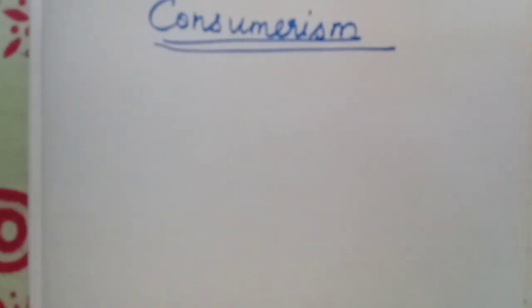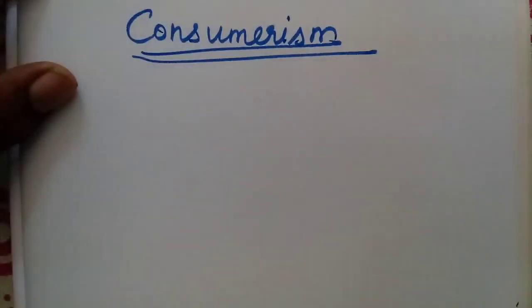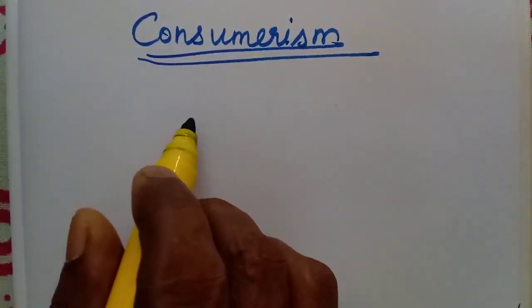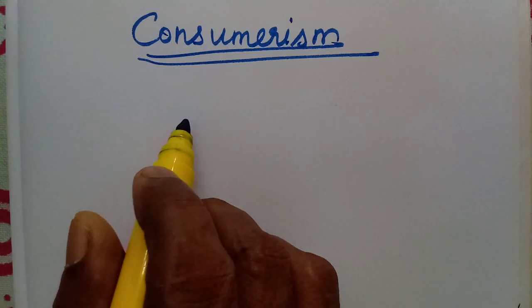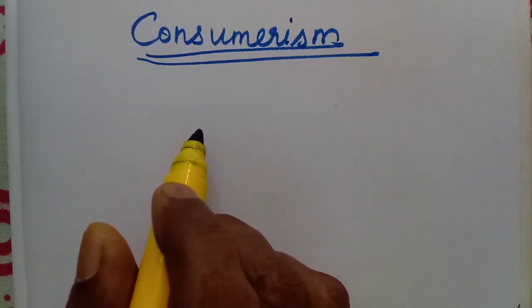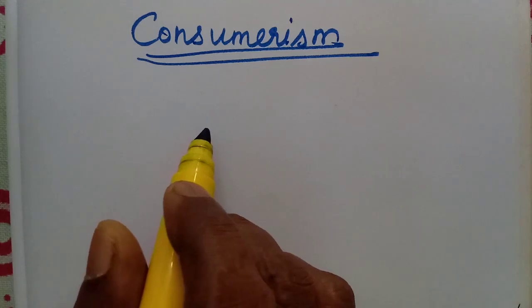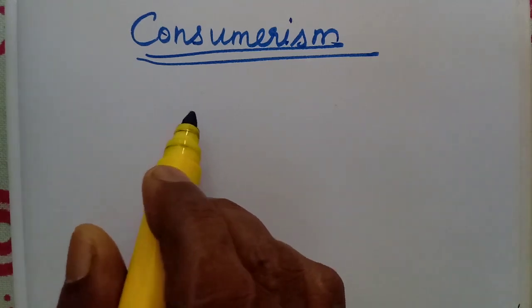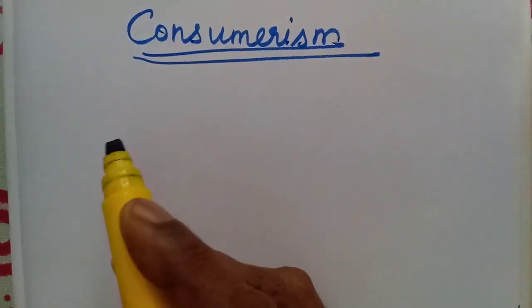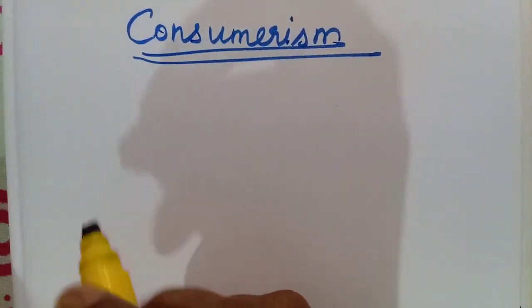So, today we are going to learn commerce. In this commerce lesson, we are going to learn about consumerism. This lesson is about consumers only, isn't it? Consumer protection. Under that, we are going to learn what consumerism is, and how this term, this word consumerism, is derived.